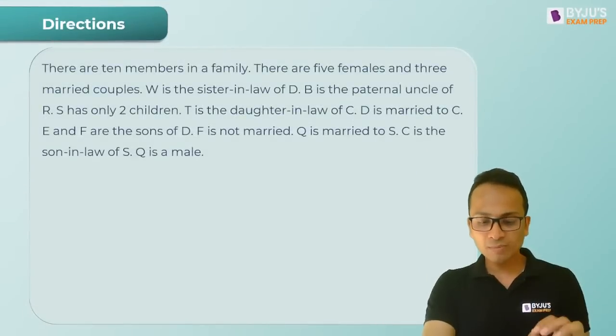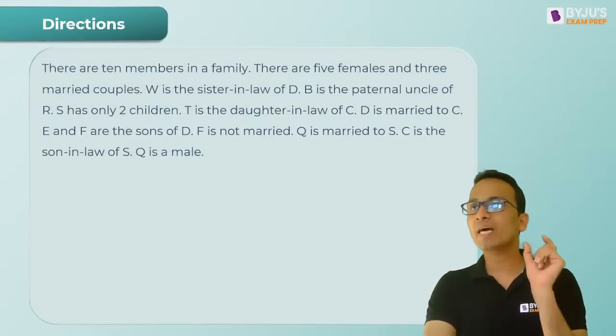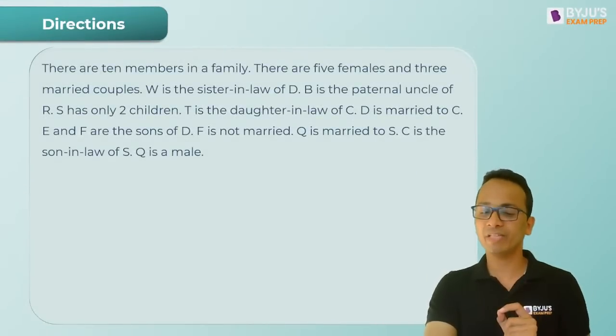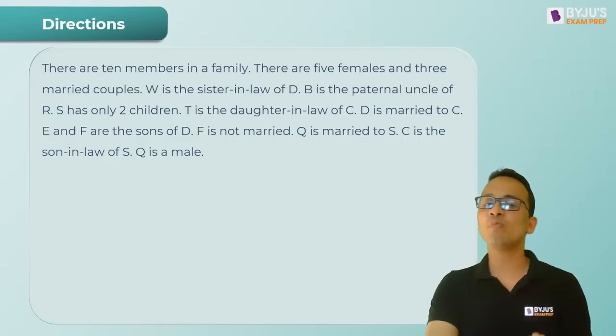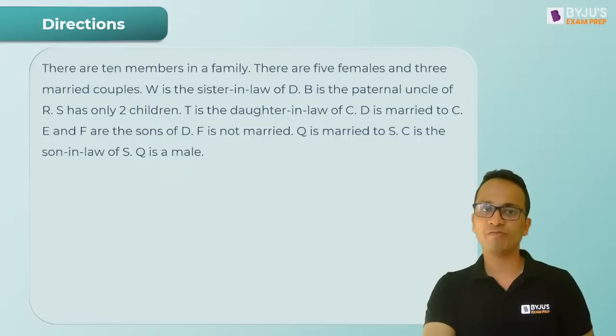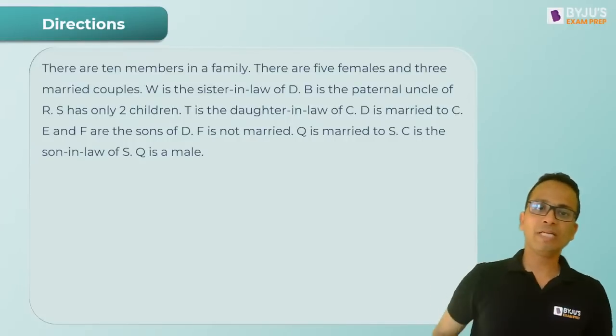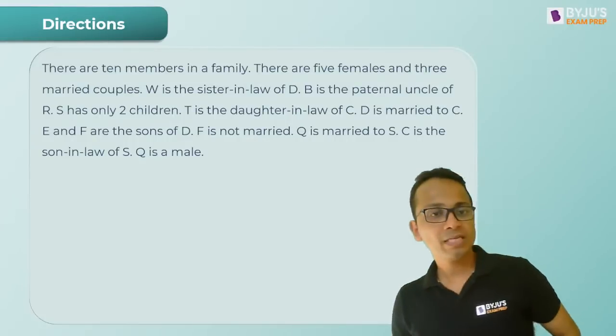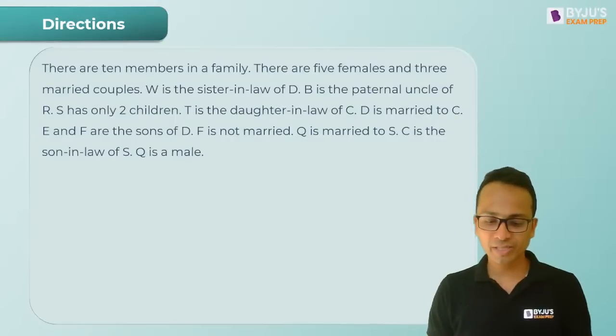Now सौम्या, कोमली का जेंडर गिवन नहीं था बट हमें कपल बनाना था. मनी का जेंडर गिवन था. So मनी was male and we had to make another couple. So that is why Komali will be the wife of Mani. Okay. Now let's look at the next question. Now we have 10 members in this family.